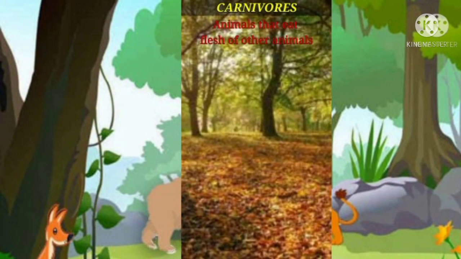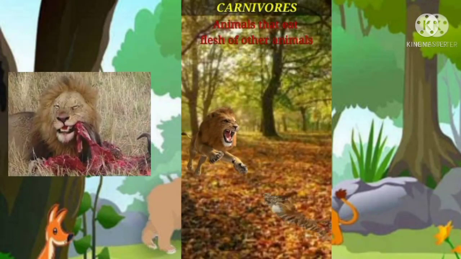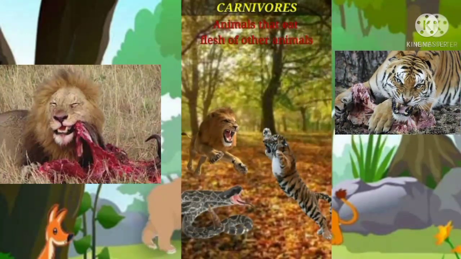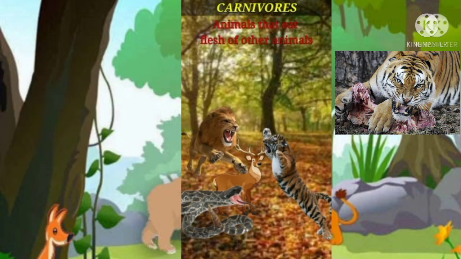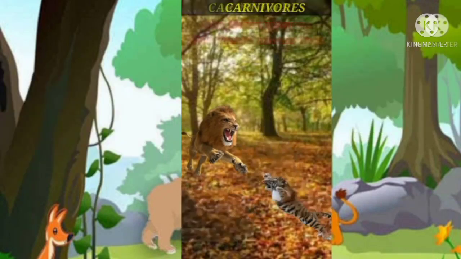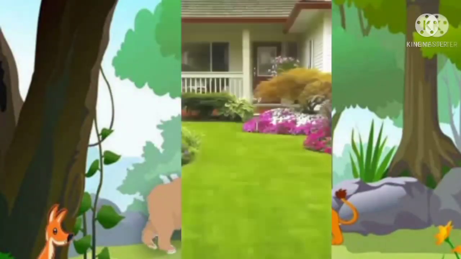Some animals like the lions, tigers, snakes, etc. eat the flesh of other animals. These flesh-eating animals are called carnivores. So, what are carnivores? Flesh-eating animals are called carnivores. For examples, tigers and snakes. Next, let's see omnivores.